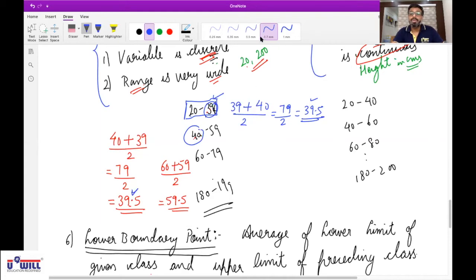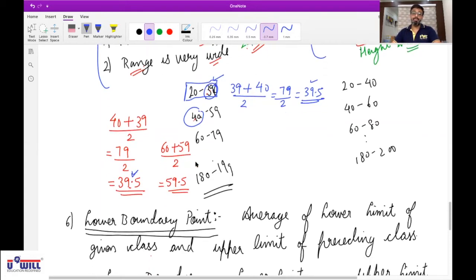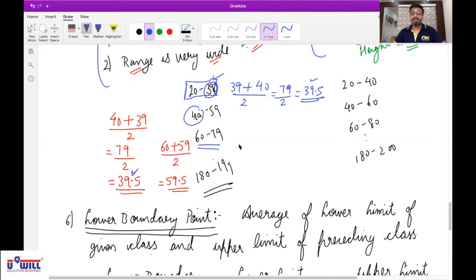Same way, tell me the upper boundary point of 60 to 79 class. How will you find? Gaurav Verma, unmute yourself. 79 plus... No beta, after 60 to 79 I put dots, which means the next class will be 80 to 99. I have not written it but it will be there. So 79 plus 80 divided by 2, 159 divided by 2, 79.5.